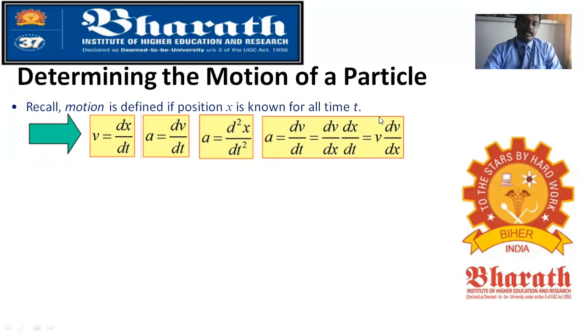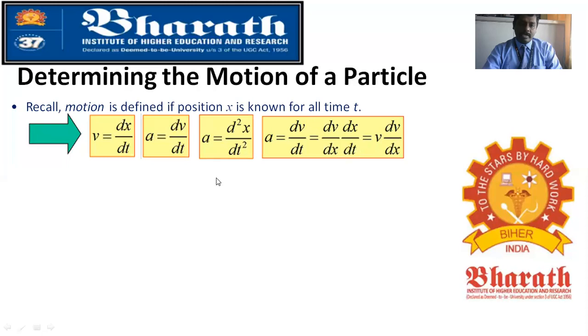You can make a relation v into dv by dx with the help of a equal to dv by dt. Now, both the numerator and denominator you multiply by dx. Always we have been seeing this with respect to the time function. Now, instead of a time function, if you know only the change in displacement and change in velocity, at that time also you can identify the acceleration. So here, both numerator and denominator you multiply by dx. That means it has the same meaning as dv by dt, but you know dv by dx and you are putting dx by dt.